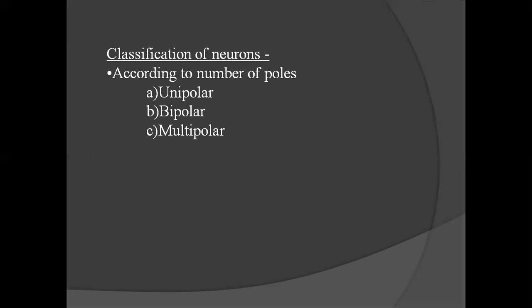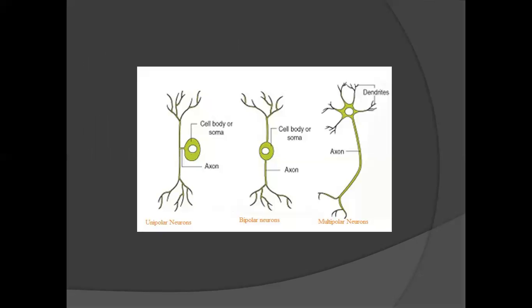Classification of neurons according to number of poles: unipolar, bipolar, and multipolar. There is a diagram showing different types of neurons. Unipolar means there is only one pole in a neuron from where axon and dendrites are derived. Bipolar has two poles present, one pole for axon and another pole for dendrites. And multipolar has many poles, one for axon and many for dendrites.